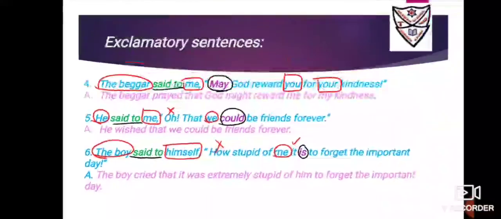Okay, next, number 4: The beggar said to me, "May God reward you for your kindness." So it is "said to," first step, reporting verb. Then go for the reported verb, it is "may reward." "May" is a blessing also given. You can use the word "prayed," but it is even a modal auxiliary. So "may" will change to "might." So this we have dealt with.